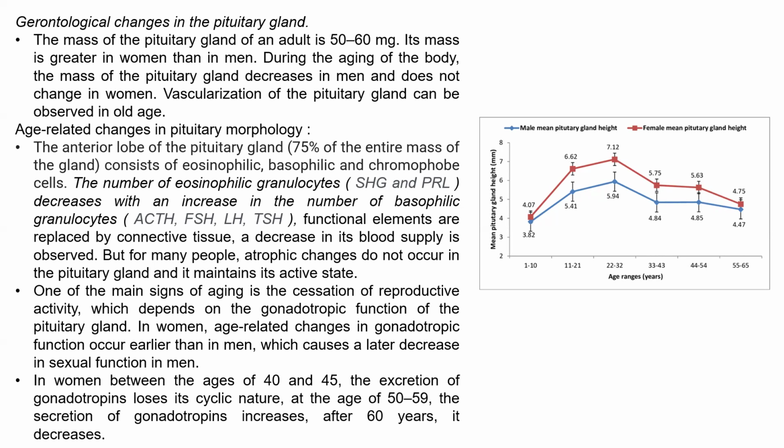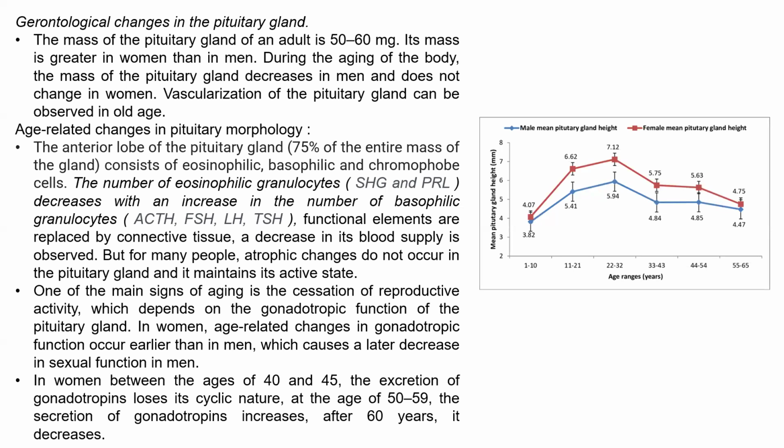Basophilic granulocytes produce adrenocorticotropic hormone, luteinizing hormone, follicle-stimulating hormone, and thyrotropic hormone. And eosinophilic produce prolactin and growth hormone. So eosinophilic granulocytes decrease, but basophilic increase. Functional elements are replaced by connective tissue. A decrease in its blood supply is observed.